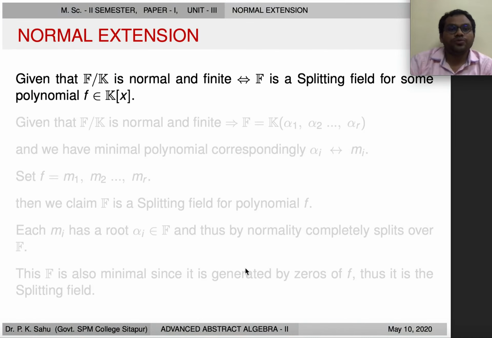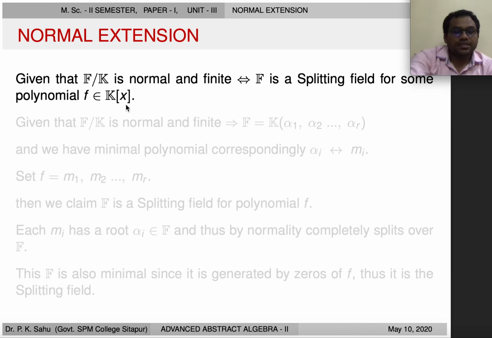What we have to prove? We have to prove that the field extension F over K is normal and finite if and only if F is a splitting field for some polynomial f which lies in K[x]. Now there are two ways to prove if and only if, necessary and sufficient condition. First of all, we will see the necessary condition, the 'if' part.